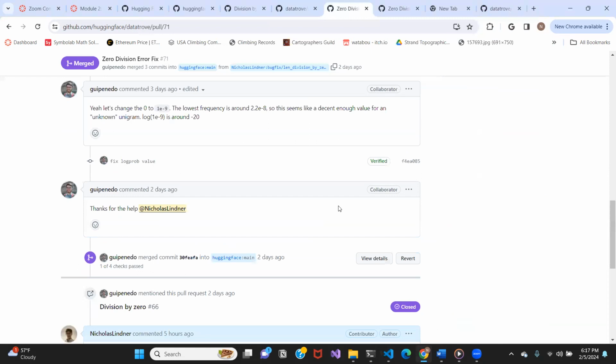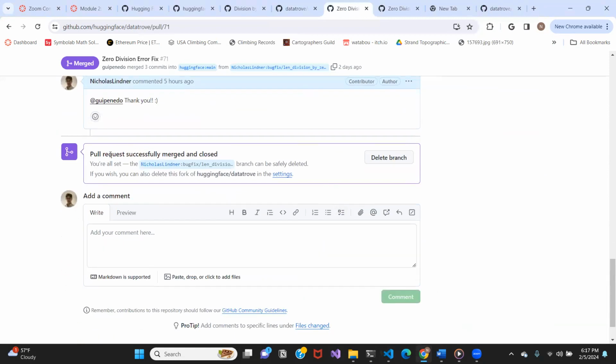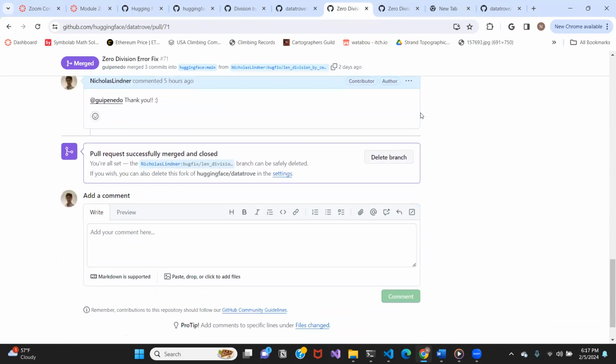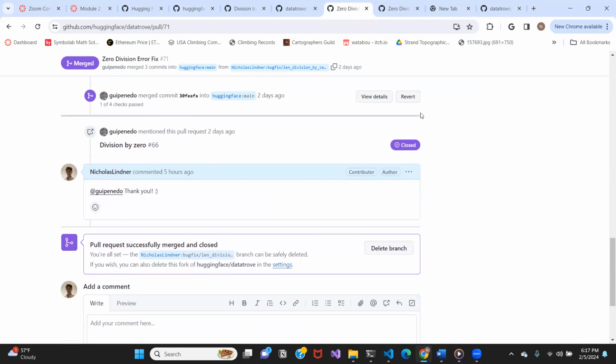That fixed everything. So the pull request was successfully merged and closed after that, meaning that the bug was completely fixed, which is pretty cool. Yeah, definitely really pleased with the result that it got solved. I really enjoyed working on it. The guy who I was working with was really nice. So that pretty much lived up to my expectations.